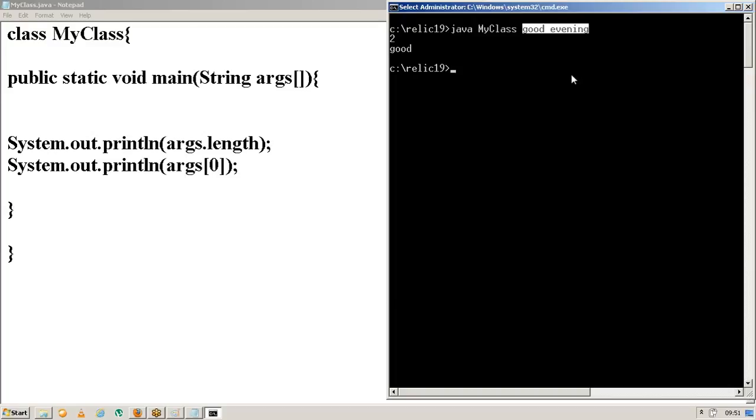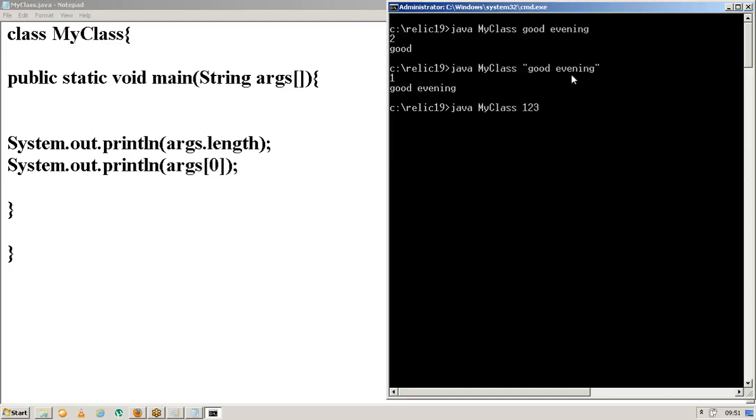So now if I press enter, what is your expected output? 2 followed by good. Exactly, we're getting the expected output. But I can consider the complete term good space evening also as a single string, right?